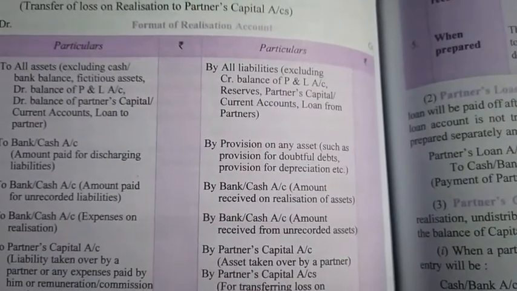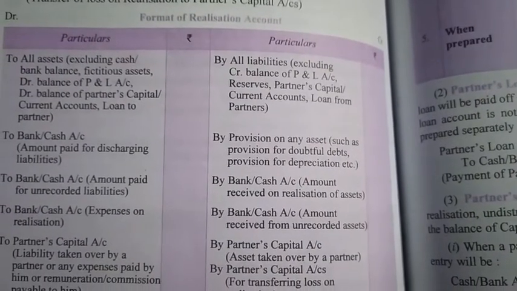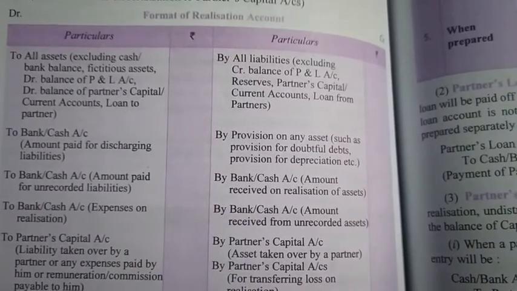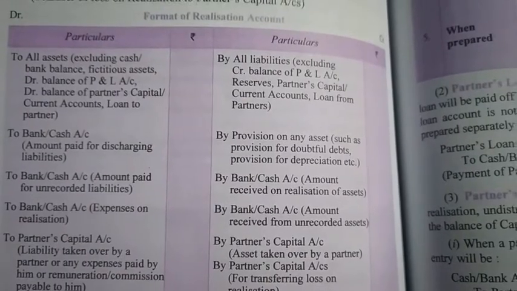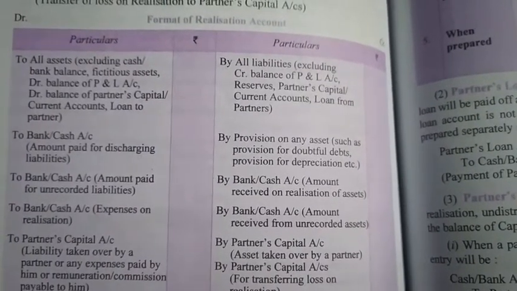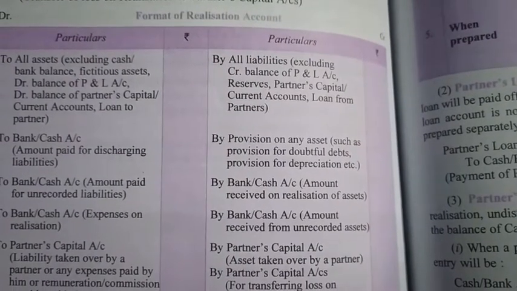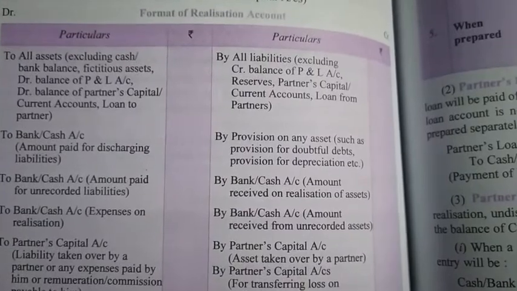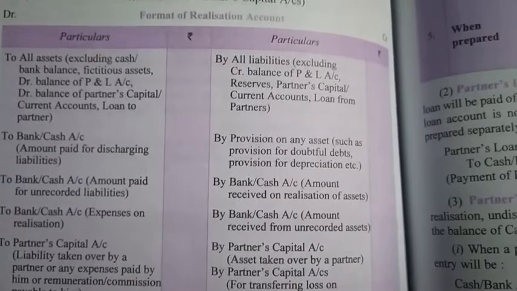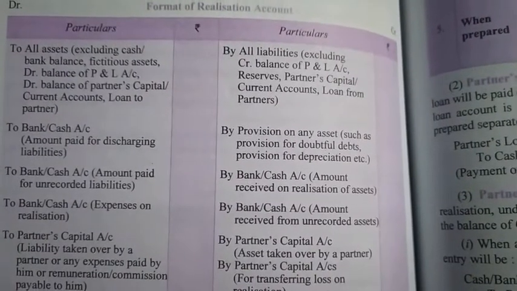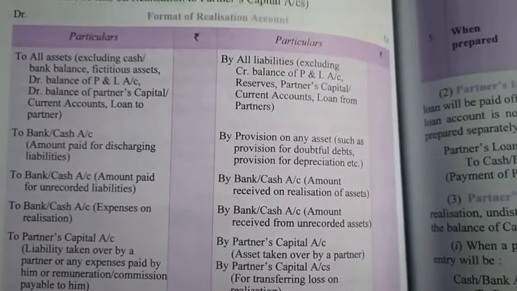The PL, that is profit appearing on the liability side, is posted on the right hand side of the capital account. Similar is the case with reserves. All the reserves are posted on the right hand side of the capital account. Partner's capital or current account balance, loan from partner. So all these items are excluded when posting is done from the liability side to the realization account.